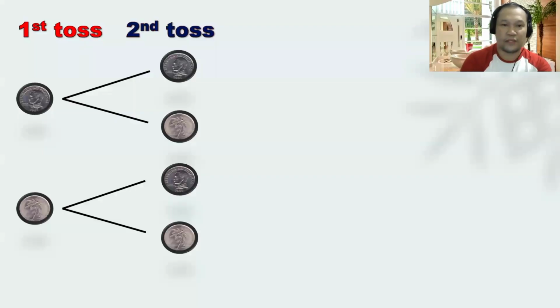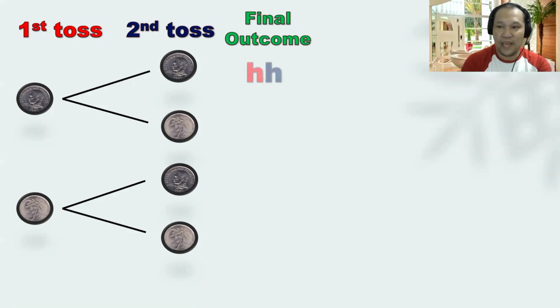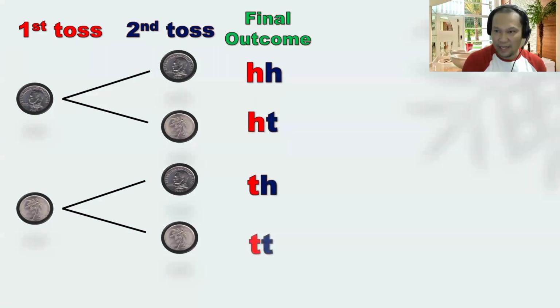Based on the illustration that we have, now let's go with the outcome. The outcome of flipping or tossing two coins can be head and head, meaning if you flip two coins, the possible outcome that will appear is head and head, or it can also be head tail, or tail head, or tail tail.